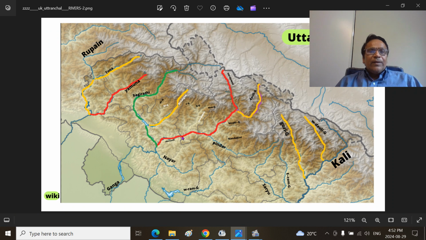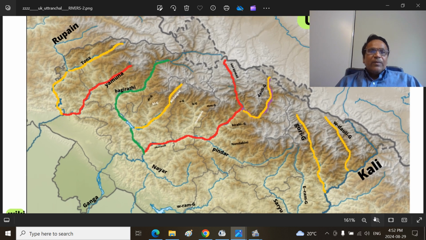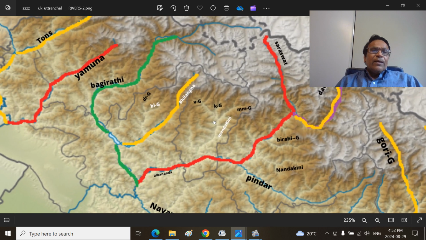The red one is the Alkananda. This is the Dhauli Ganga. That is Paschim Dhauli Ganga. And that means this is Devaprayag. This is the Bilangna river. You can see the Bilangna river. This is the Bal Ganga.